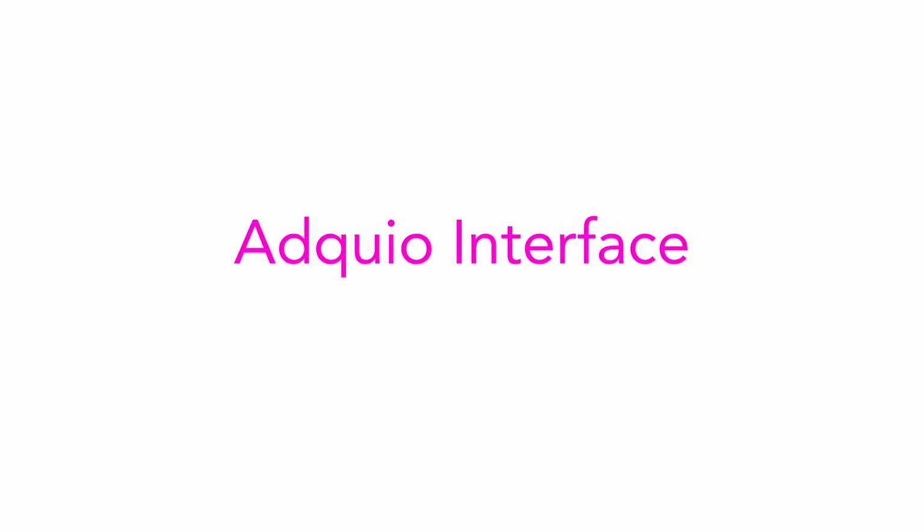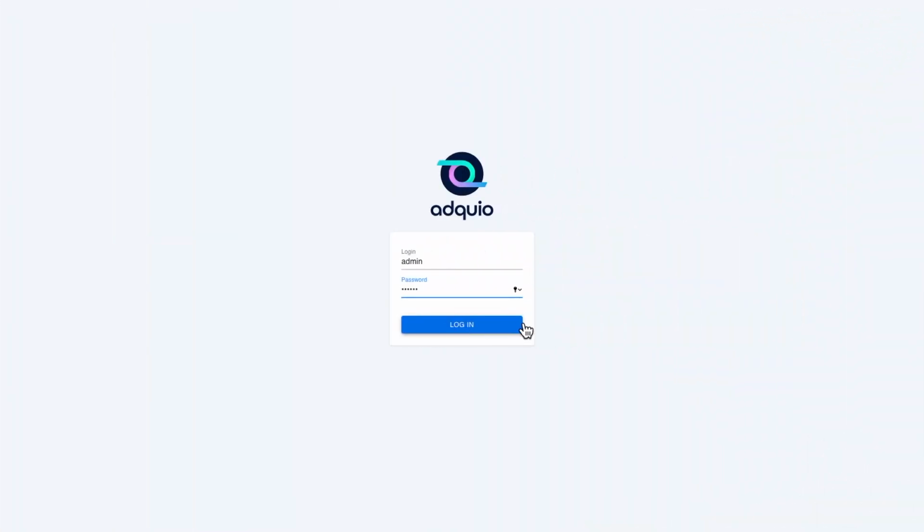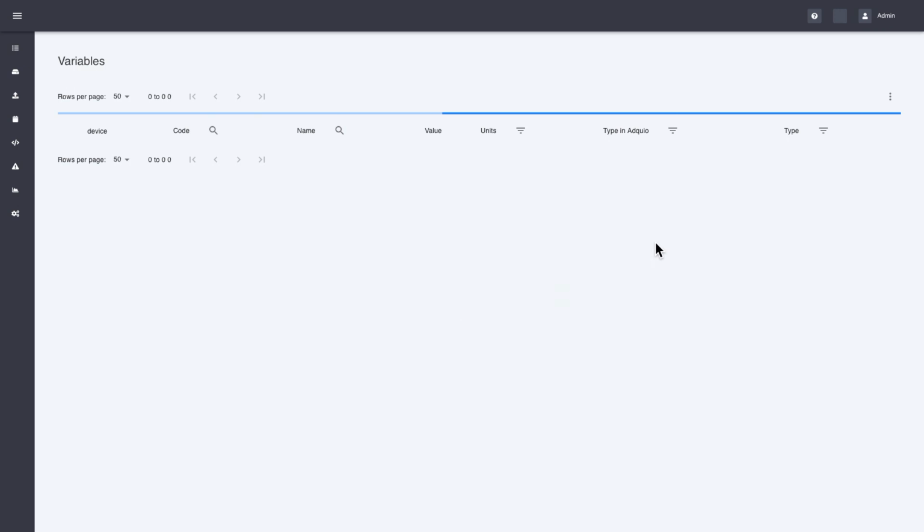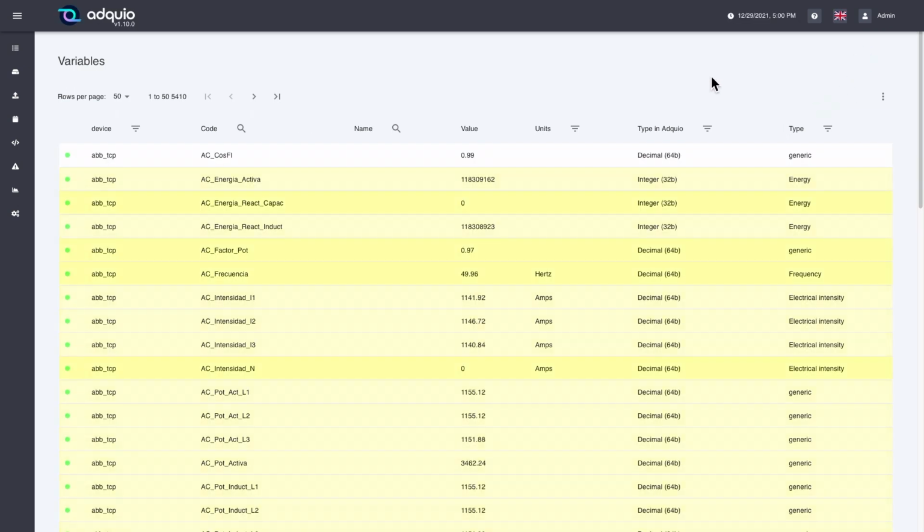As we have already mentioned that everything is done through a web interface, we are going to switch to our Adquio. To enter Adquio, we must logically identify ourselves. And we are going to see that this device takes a little while to load the list of variables, because it is working with 5,410 variables. Okay, this list is loading absolutely all of them.